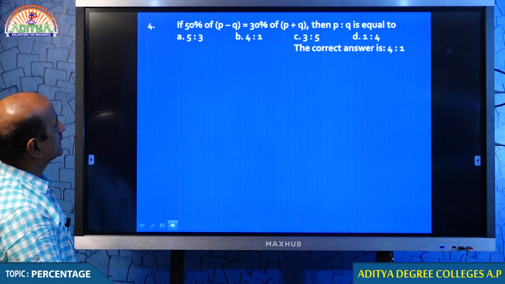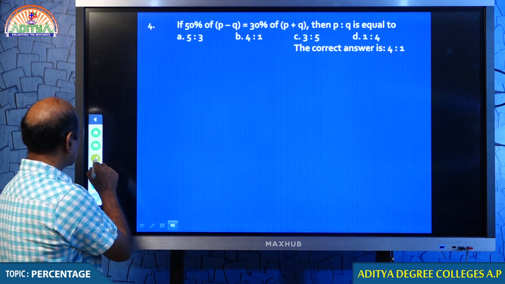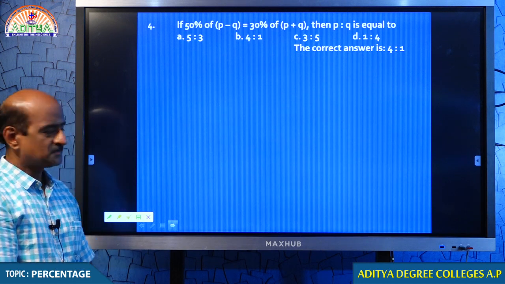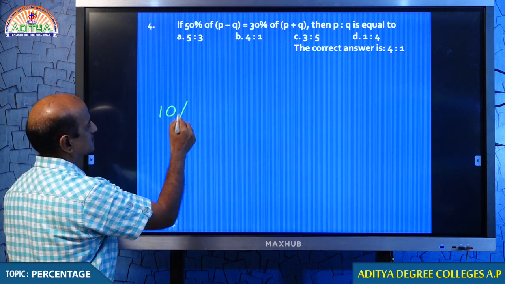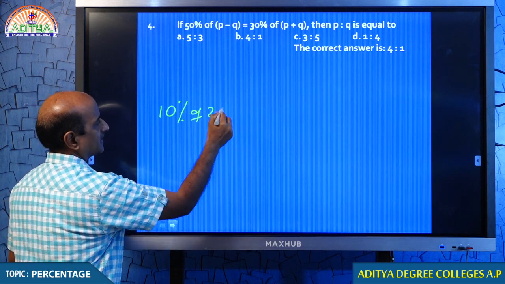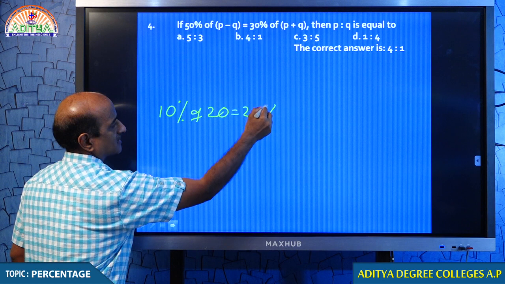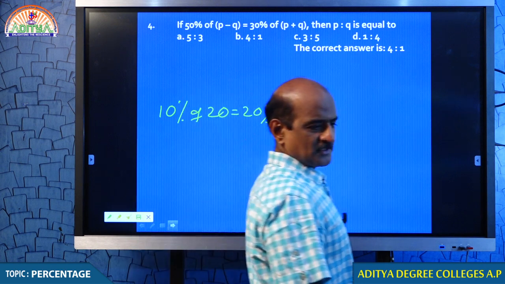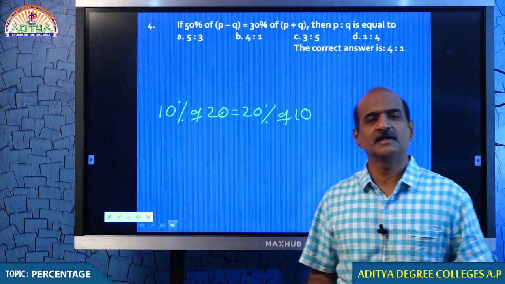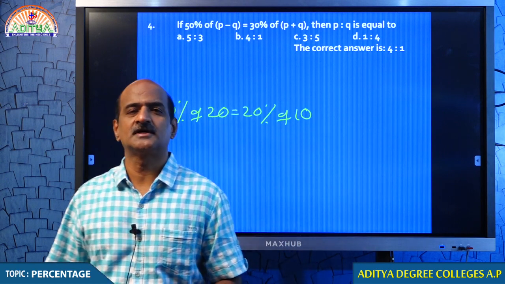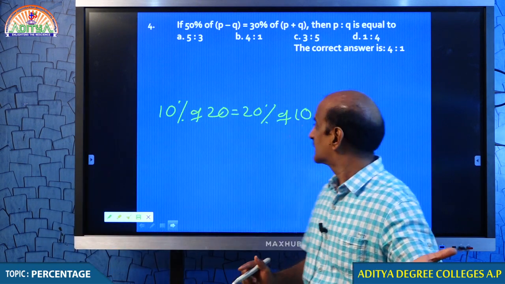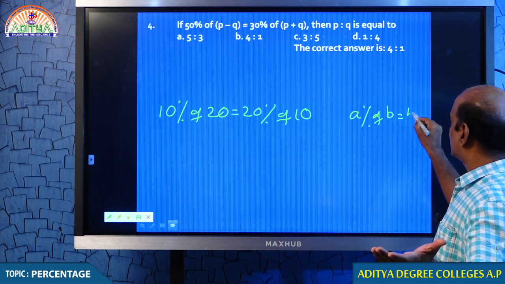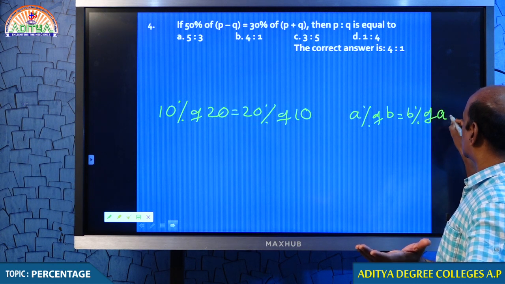Yeah, students, now just look at that 50%. Yeah, this is a very interesting point. I want to tell you one important point, my dear students. As far as percentage is concerned, do you remember, my dear students, 10% of 20 can be taken as 20% of 10, as I told you already. You remember that, my dear students? 10% of 20 is no different from 20% of 10. You know that very well. Because what is the principle we already know? A percent of B is no different from B percent of A in percentage.